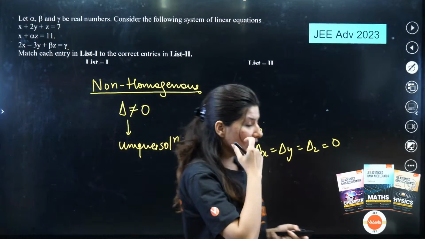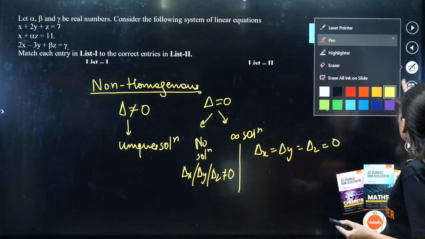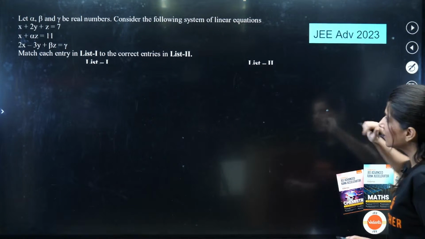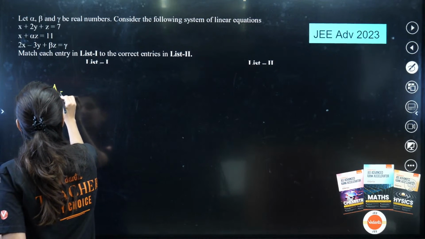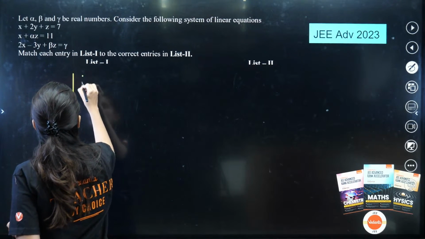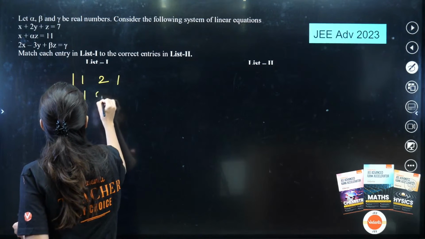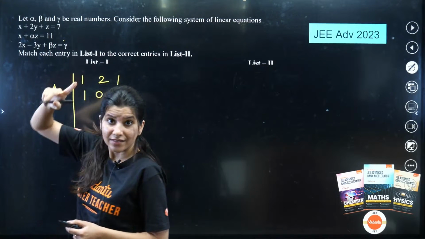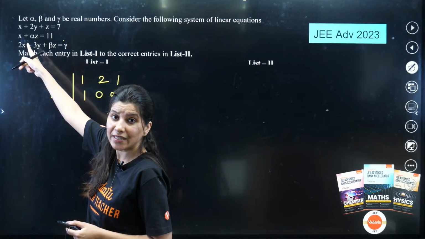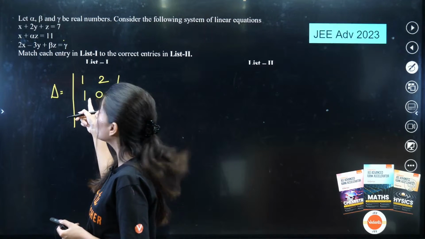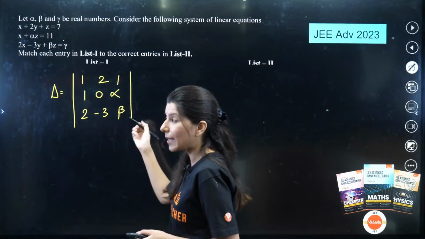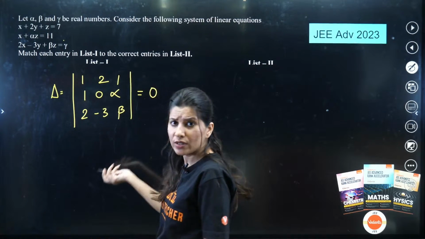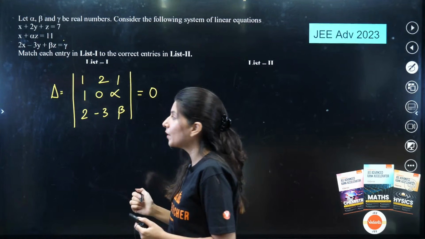Now let me just remove it and calculate delta from here. So delta will be 1, 2, 1. Then 1, 0, alpha. Please calculate delta carefully, because there is no term related to y, that's why I have written 0. Then 2, minus 3 and beta. Let us check what is happening, whether it is 0 or non-zero, we'll talk about this later.